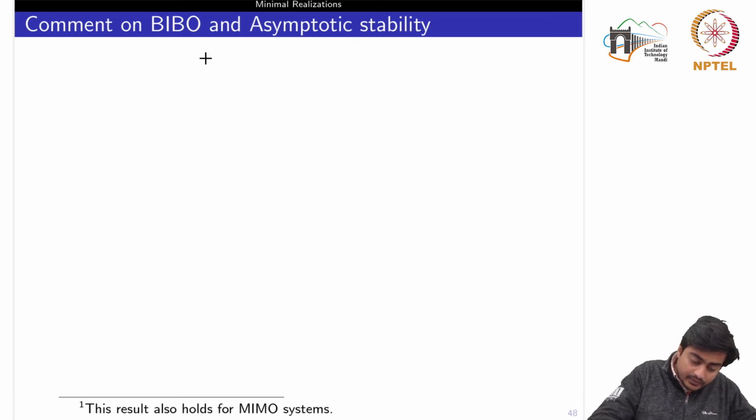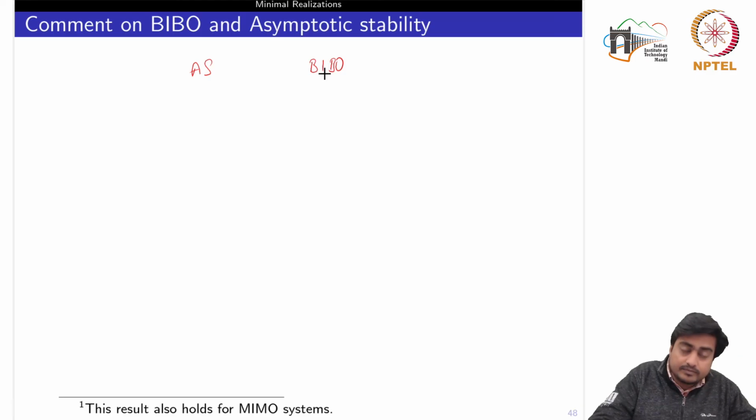Now one question we put up at that time: let's say we have an asymptotically stable system, and at the other end we have a BIBO stable system. At that time we had ensured that if the system is asymptotically stable, then it would definitely be BIBO stable. But the question we did not answer was whether the reverse implication would hold or not.